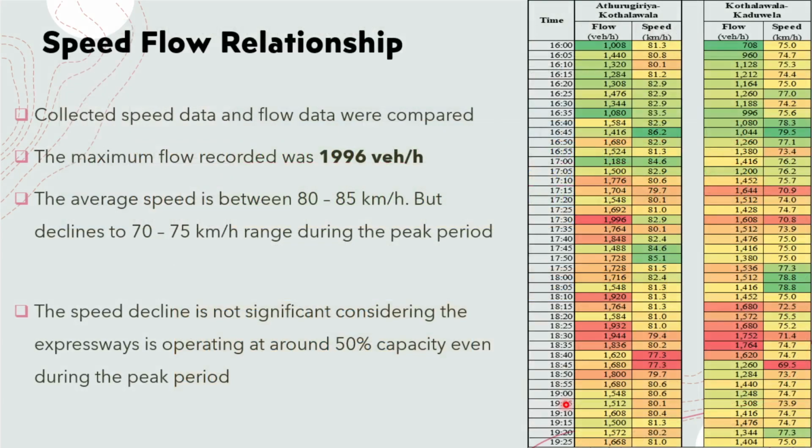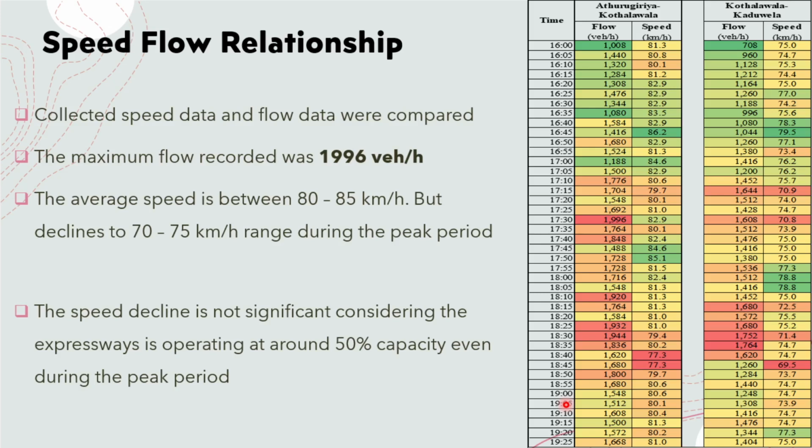Moving on, the traffic flow was collected at Athurgiya interchange and Kotalawala interchange together with the data collected using Google Distance Metrics API. The number of vehicles were recorded in 5 minute intervals. The highest traffic flow on both these sections in the northbound direction is during evening peak between 5:30 p.m. to 6:30 p.m.